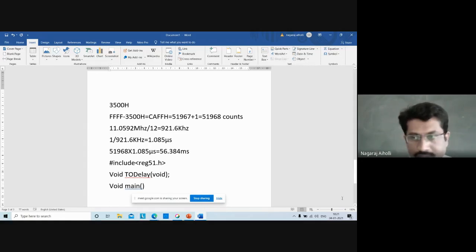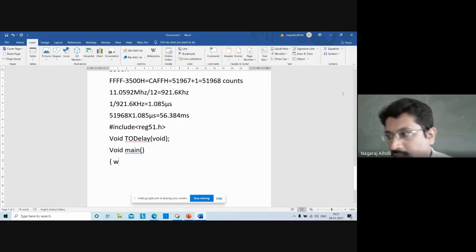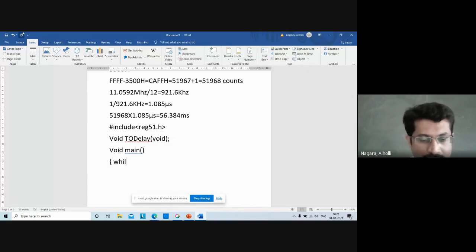This will be repeated forever, so use while of 1, because we are toggling continuously. See the statement of the program: 8051 C program to toggle all bits of port P1 continuously. That means you have to make use of a while loop. While of 1 to repeat forever continuously.